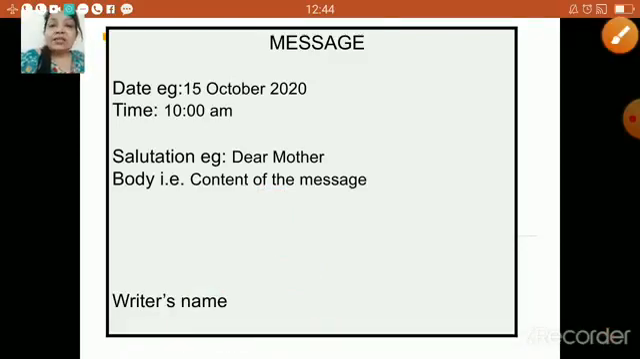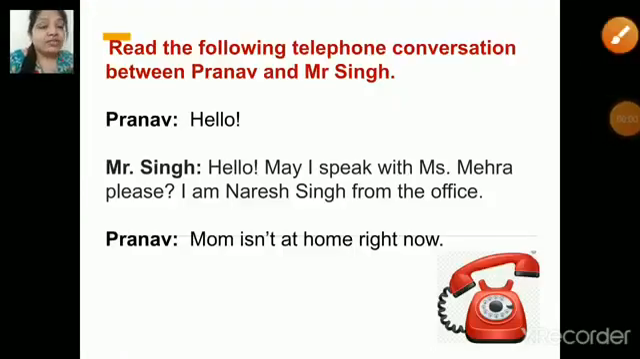Let us check a few examples and we will go ahead further with a few exercises as well. Now children, let us check one example. Read the following telephone conversation between Pranav and Mr. Singh. So now children, this is a conversation on telephone between Pranav and Mr. Singh.